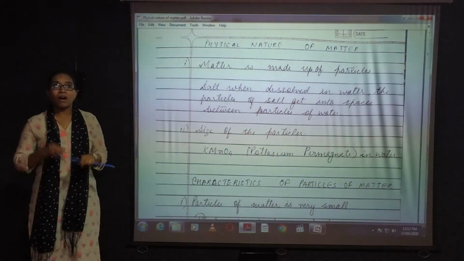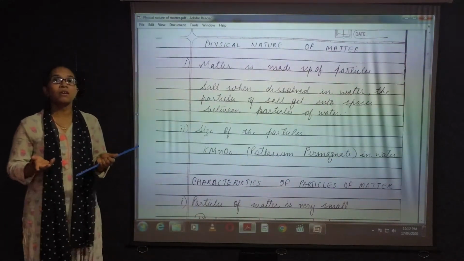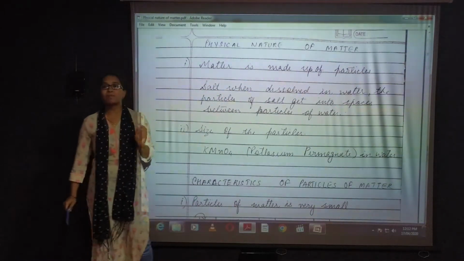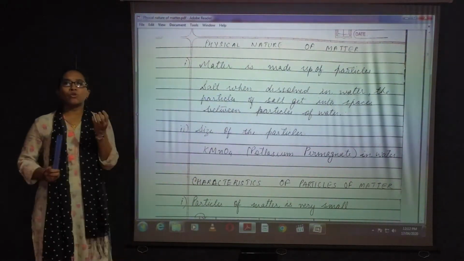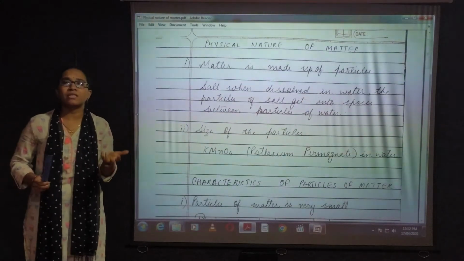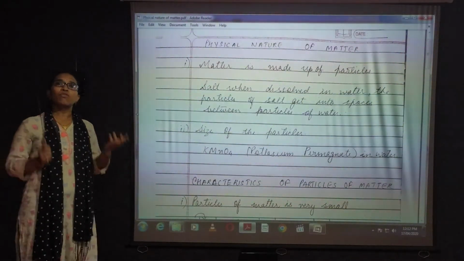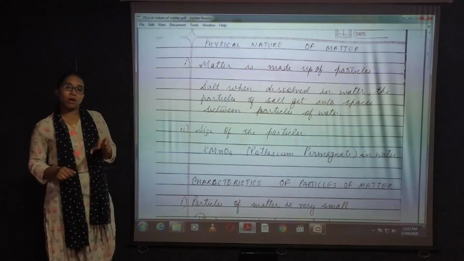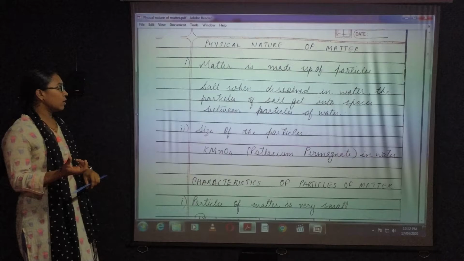Physical nature means how does it look? How does matter look? So matter is made up of particles. What are particles? Whatever small things, small in size, molecules, those are particles. So suppose I am dissolving salt in a glass of water.